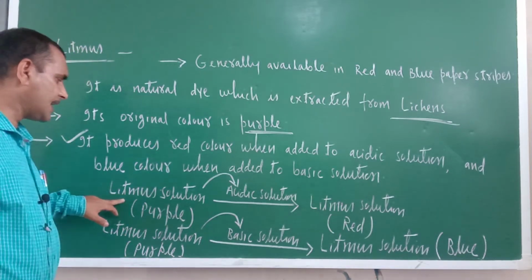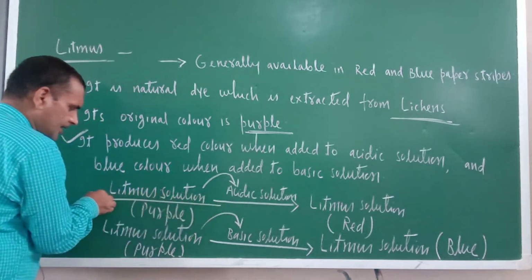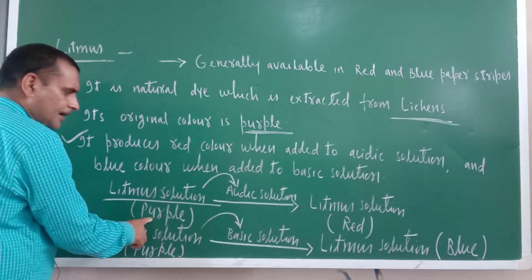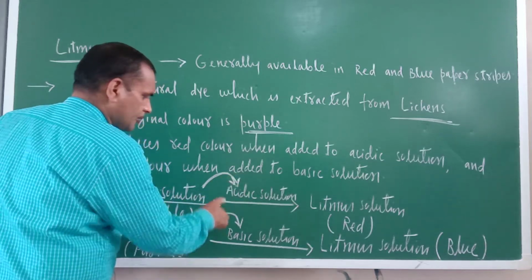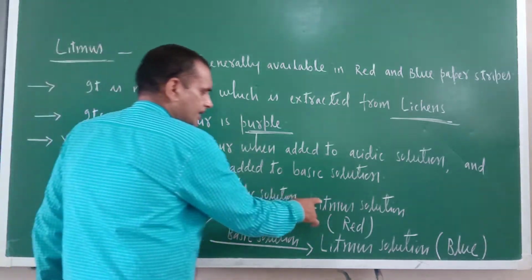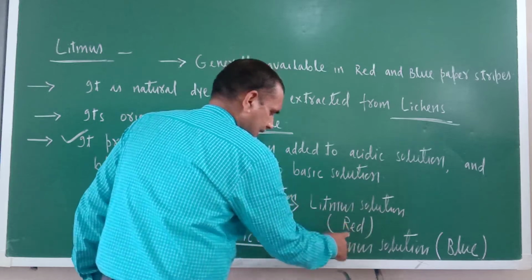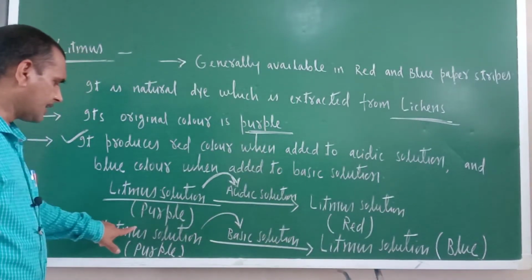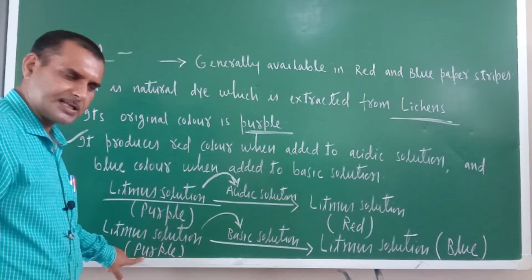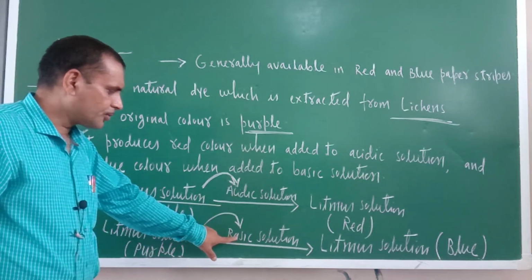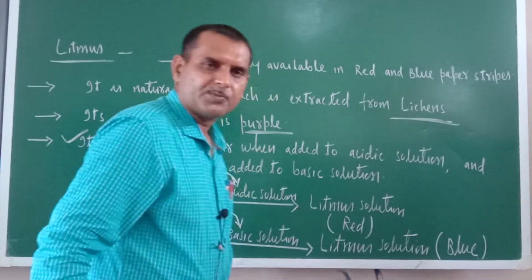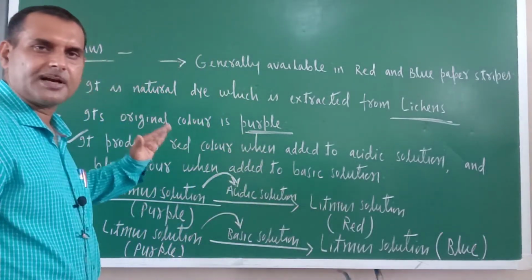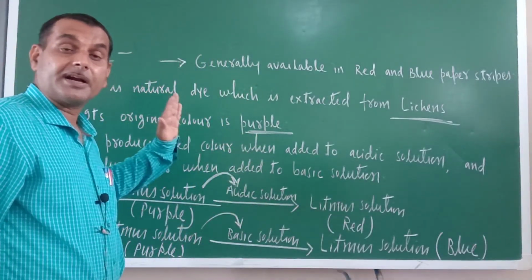So I have summarized here, just see. Litmus solution, what is the original color? Purple. When it is added to acidic solution, it is producing red color. Okay. Similarly, litmus solution, original color is purple. When added to basic solution, it is producing blue color. Okay. So just see, the behavior of litmus is different in different medium.